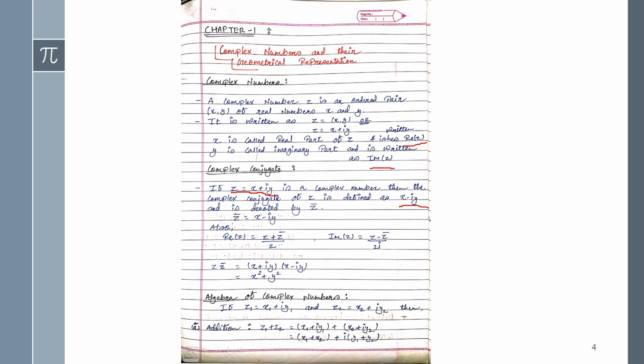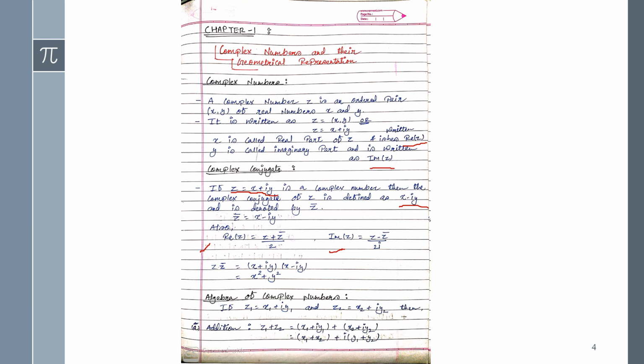And the real part of z is (z plus z bar) upon 2, and the imaginary part of z is (z minus z bar) upon 2i. These are the two formulas for the real part and the imaginary part.